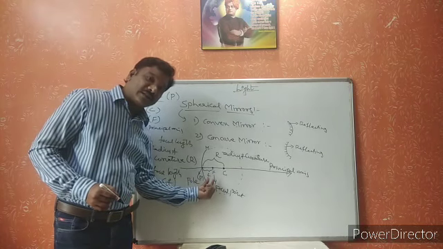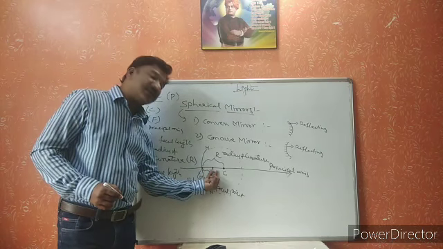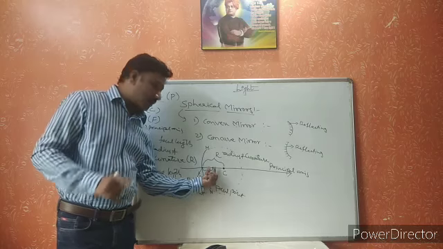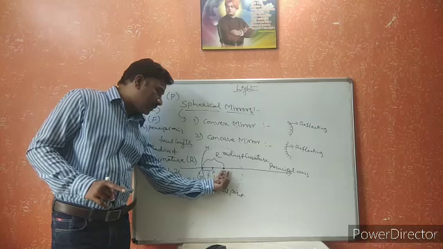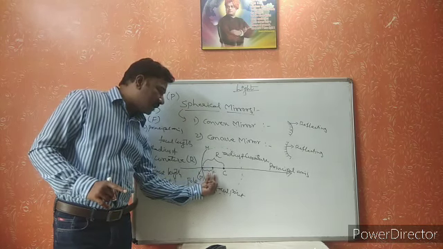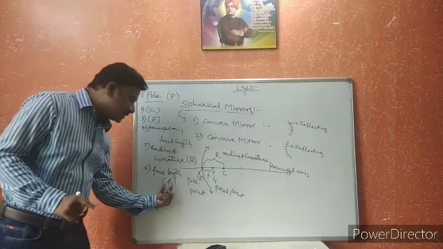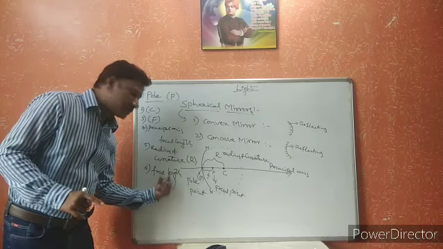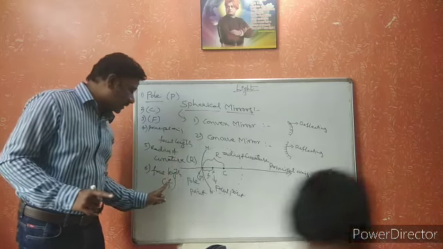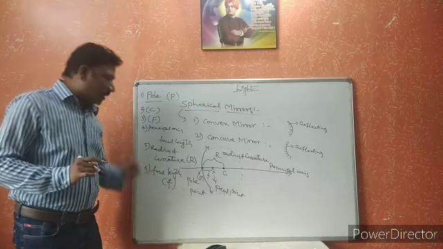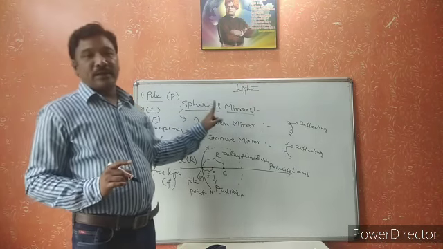Focal length is also a distance. The focus point is different, and the focal length is different. The focus point is the point on the principal axis which lies between the center of curvature and the pole point. That is called the focus point. Focal length is denoted by the letter small f. It is the distance from the pole point to the focus point. So these are the different terms associated with spherical mirrors.